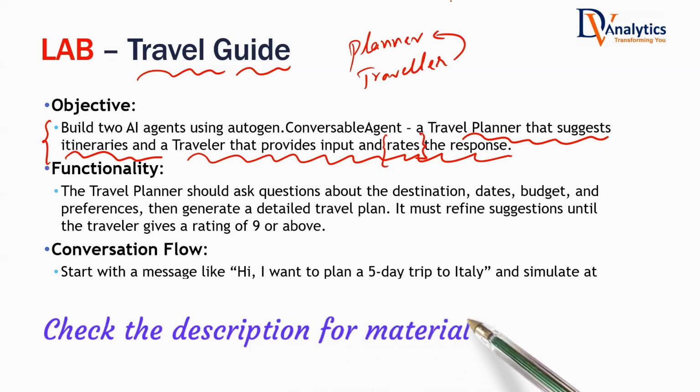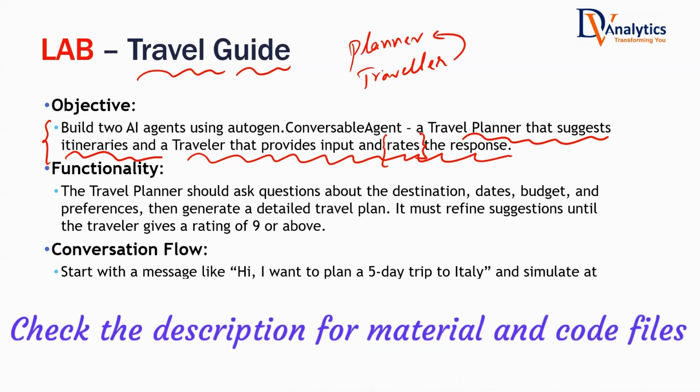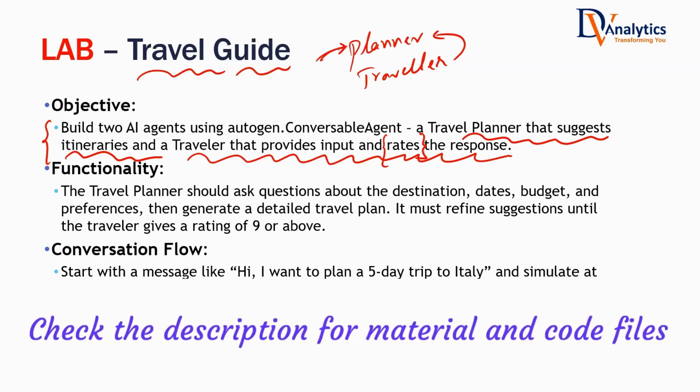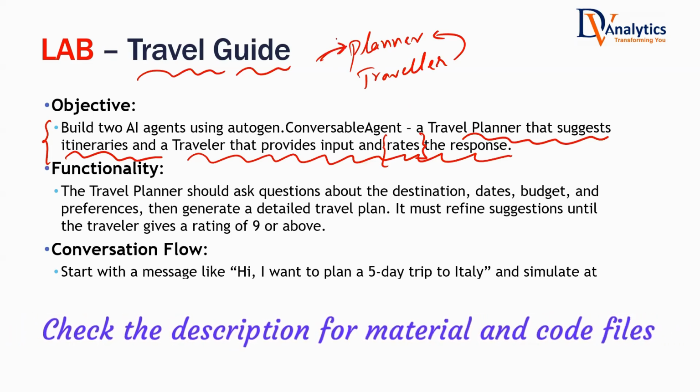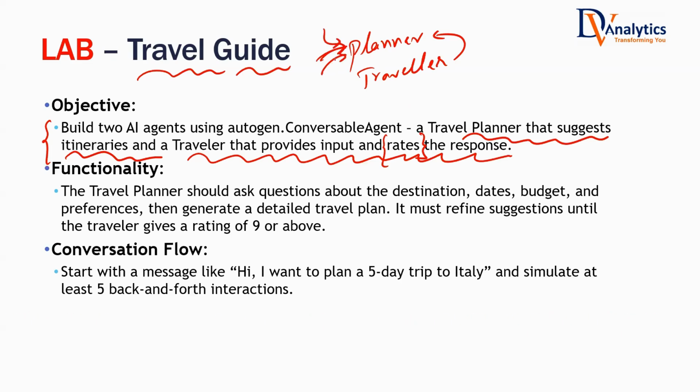So basically, the kind of conversation that we have if there is a planner in front of us, the kind of response that we give, the kind of rating and feedback that we give to a planner, I want this travel planner agent to act like that. And as humans, once we keep human in the loop, then we can give our preferences, then the planner will try to modify the original plan and give us the perfect plan that we are looking for.